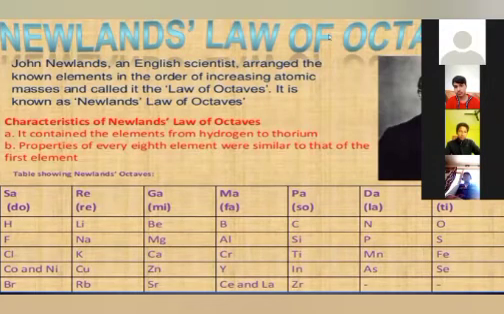Newlands' law of octaves. The second classification was given by John Newlands. He was an English scientist. He arranged the elements in order of increasing atomic mass. This was the best part. He arranged the elements in increasing atomic mass, and he called the classification the law of octaves. It is known as Newlands' law of octaves.